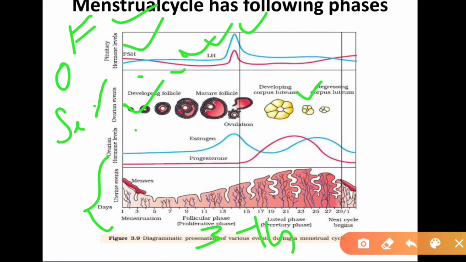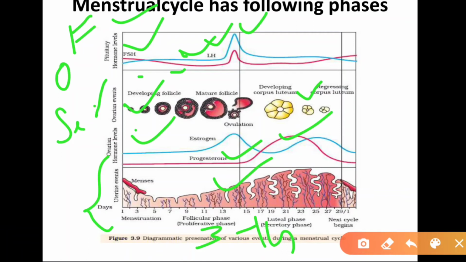The corpus luteum secretes progesterone, and the follicles continue to secrete estrogen. After ovulation, estrogen goes down and progesterone increases slightly. This progesterone acts on the endometrium wall of the uterus, which prepares for implantation, right?